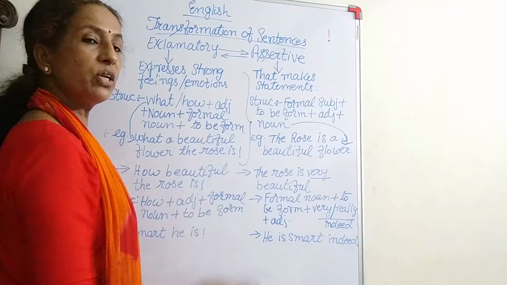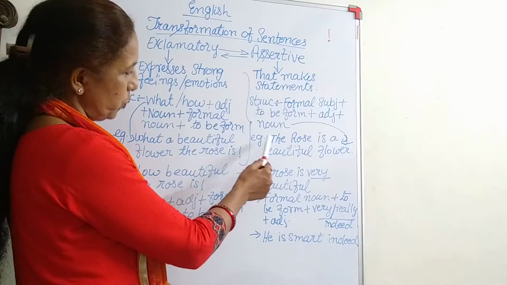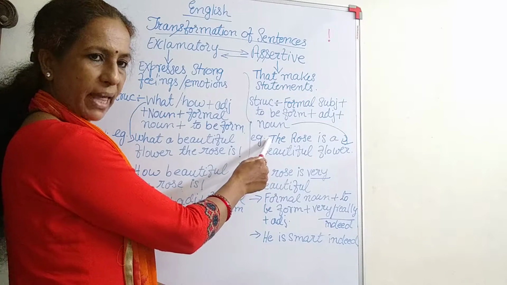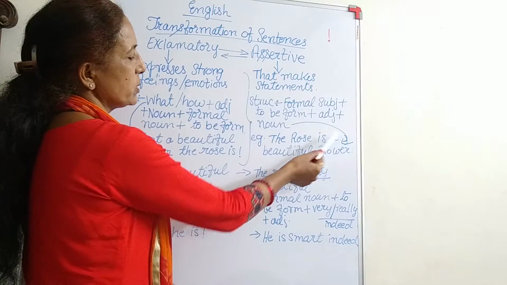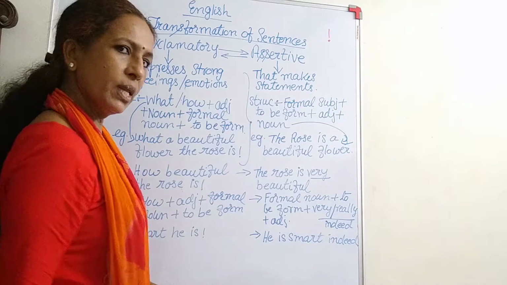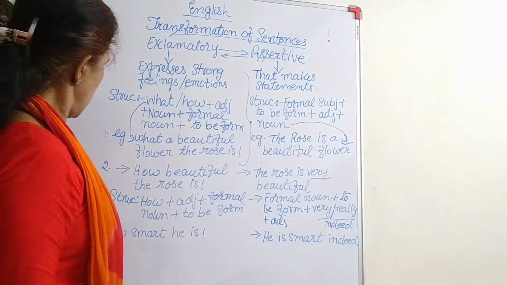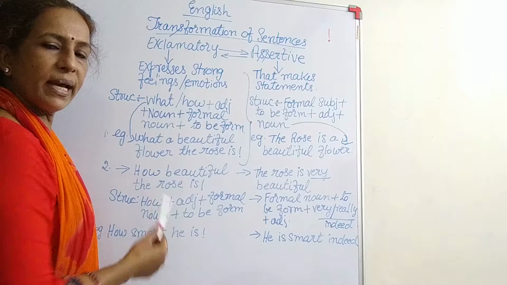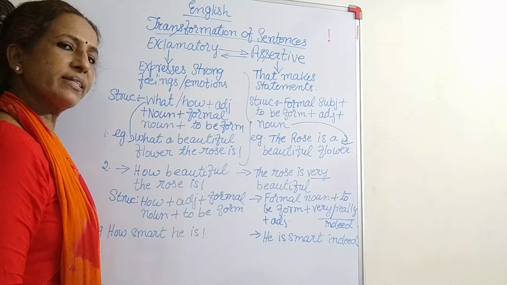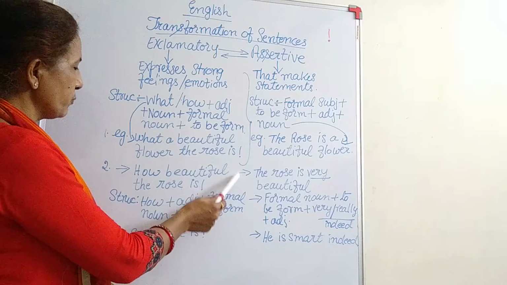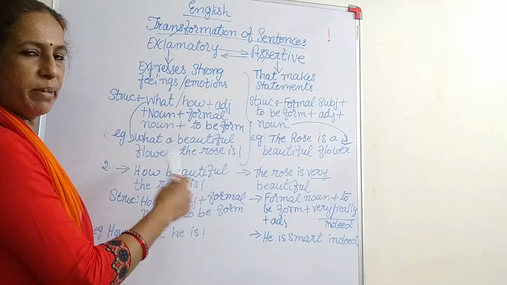The exclamation was what a beautiful flower the rose is, and yes, we accept that. And what statement do we make? That the rose is a beautiful flower. Okay, so this is the example of an assertive sentence. Now let us make another example. Let us see with how, because how also comes in exclamatory sentences. How beautiful the rose is. Same sentence, same adjective, but a little bit of a twist.